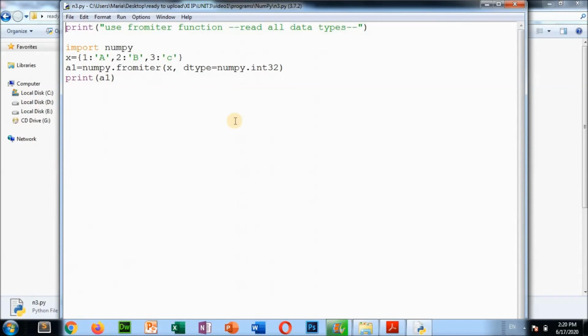So this is another program of NumPy, print using the formatter function. About the formatter function and all, you will practice later. Actually this should be the last program. In a NumPy array, as you already know, it supports only a single type of data, but we are storing here numbers also, characters also. That means it will support all types of data. For that this formatter function is used, just remember that. Here we are creating this array by this dictionary. In this dictionary, this is number and this is character, this is number, this is character. So to support all types of data, we are using this formatter function.